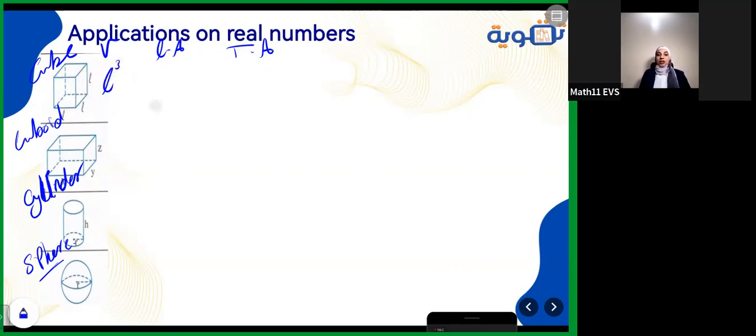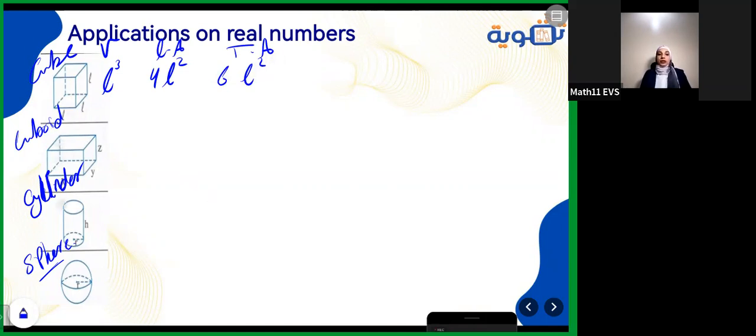Lateral area means the lateral faces, in any room, it's like a cube. It has 4 faces. Then it will be 4 multiplied by the area of one face. The one face here is like a square, so it will be length to the power 2. Also, if you want to get the total area, you have 6 faces now with the ceiling and the base, so it's 6 times length to the power 2.